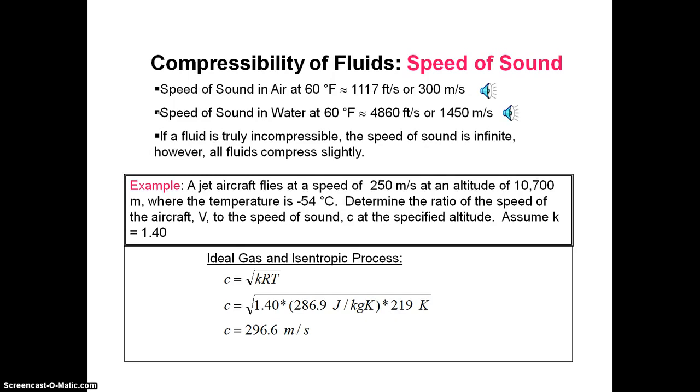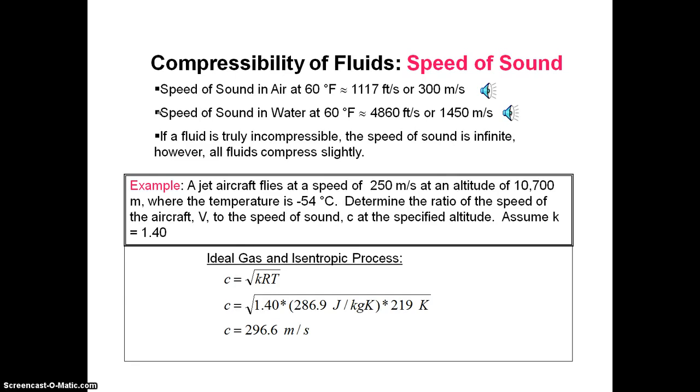For example, a jet aircraft flies at a speed of 250 meters per second at an altitude of 10,700 meters, where the temperature is minus 54 degrees centigrade. What is the ratio of the speed of the aircraft V to the speed of sound C at the specified altitude? Assume k is equal to 1.40. Let's see. Ideal gas and isentropic process, we know C is equal to the square root of kRT.